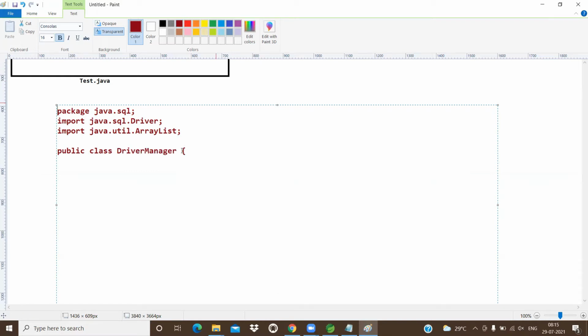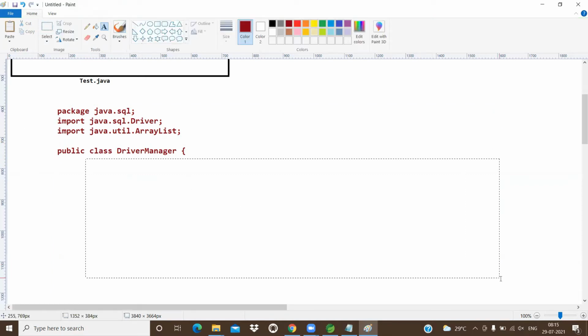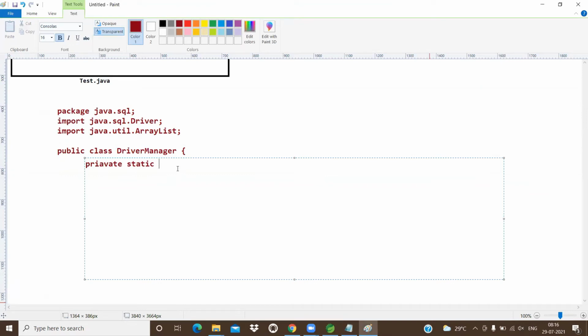In this DriverManager class, there is one variable. See, private static ArrayList. For your understandability, I am simplifying the code which was given by Java. An ArrayList can hold integer data, student data, loan data, bank data, car data, course data, every kind of data.